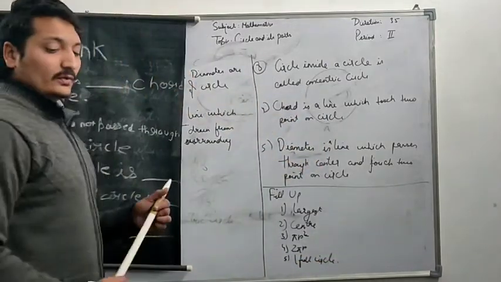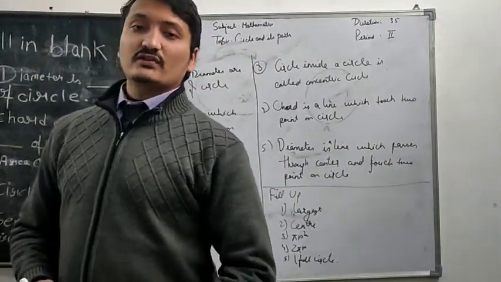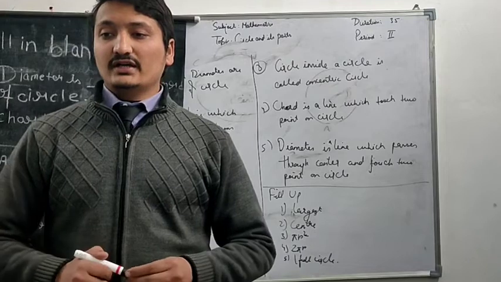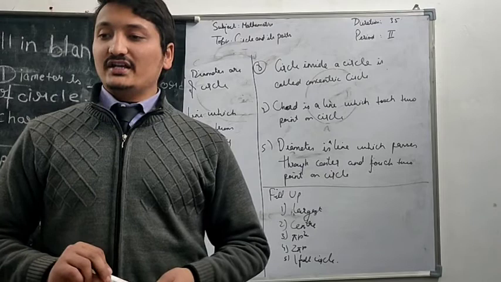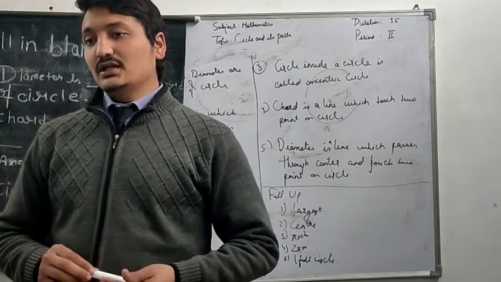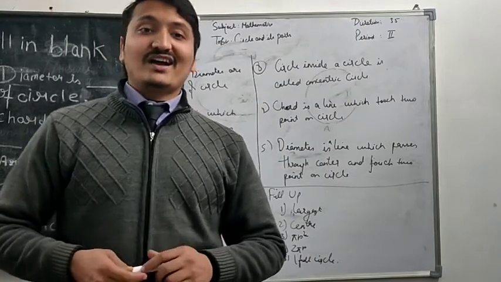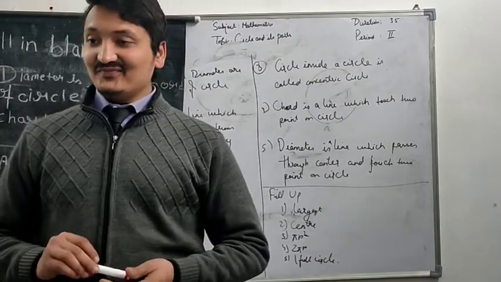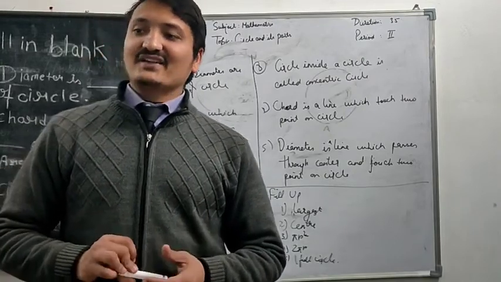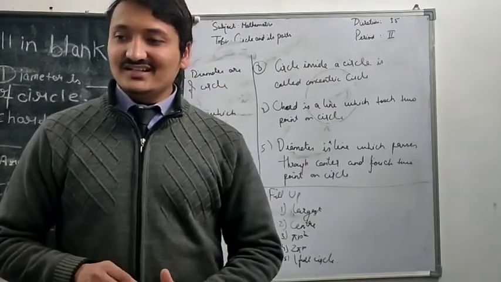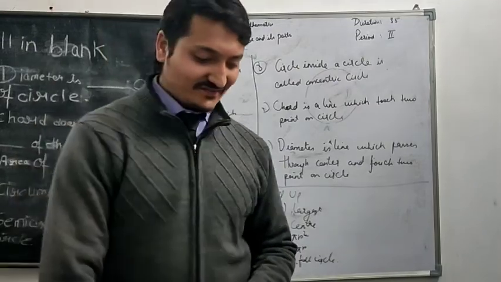So all of you note down in your copy. I will give 2 questions as homework. Note down in your diary. First, write 2 properties of circle. Draw a well labeled diagram also. One more time: write 2 properties of circle with a diagram. And second, properly write 2 things in your copy, that is diameter and radius, in the class.